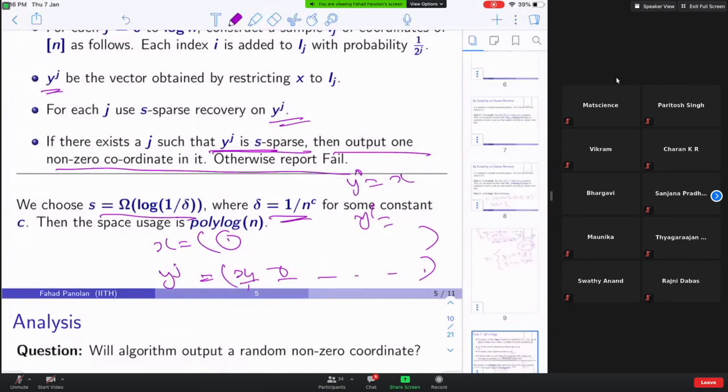And then what is the space usage? With s-sparse recovery you use polylog n counters for each y_j, and you try to recover log n such y_j's. If one of them is sparse, you output it.